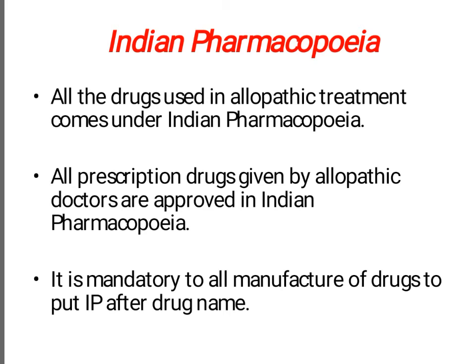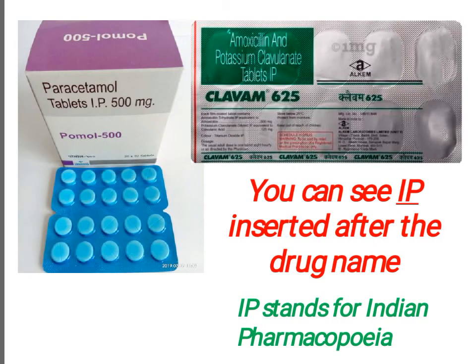For example, suppose Cipla is a company which manufactures different types of drugs. If they are going to manufacture an allopathic drug, then after the name of the drug, the symbol or the name IP must be there. Here you can see what I am saying. You can see IP inserted after the drug name, and IP stands for Indian Pharmacopoeia.